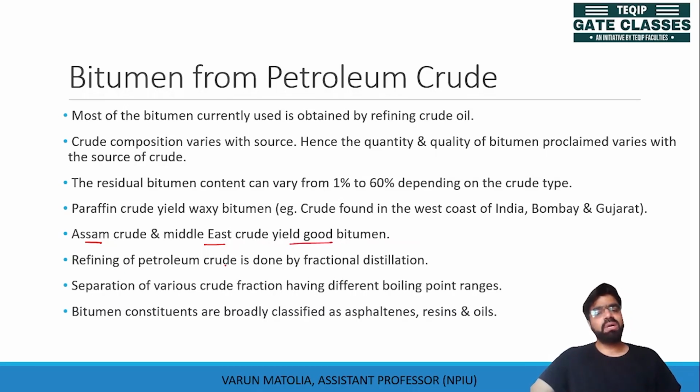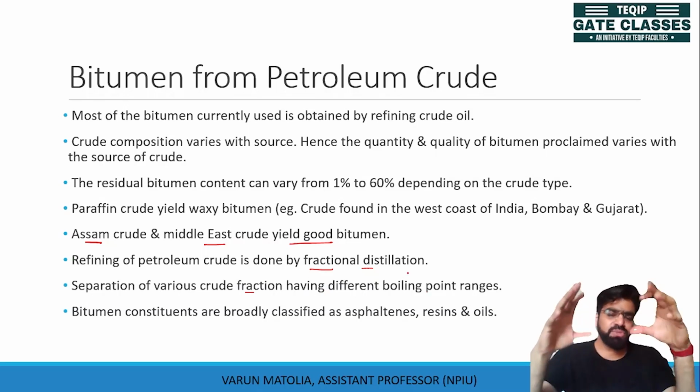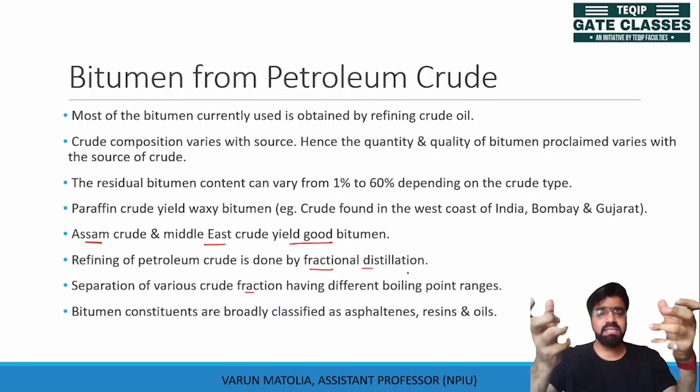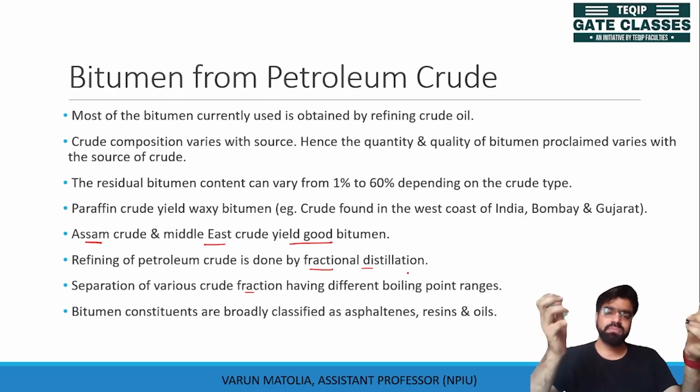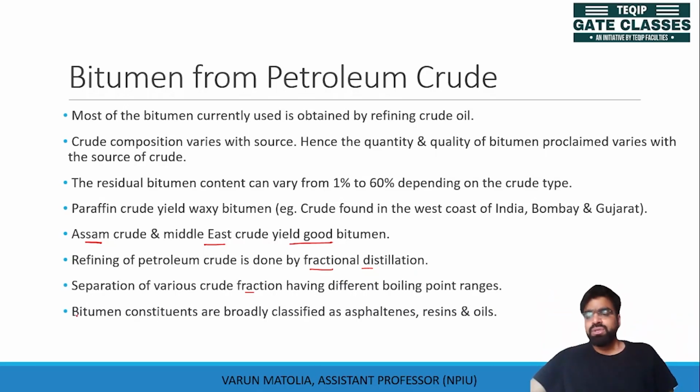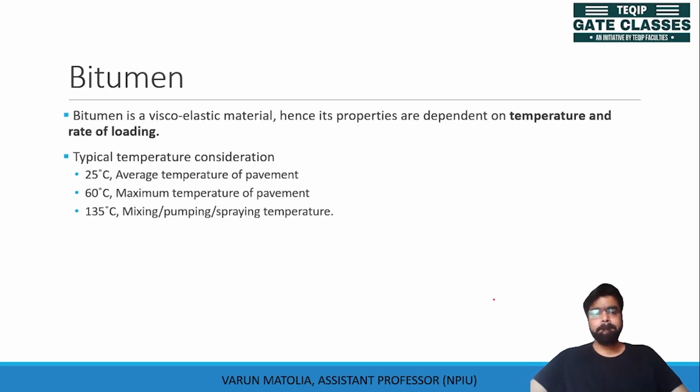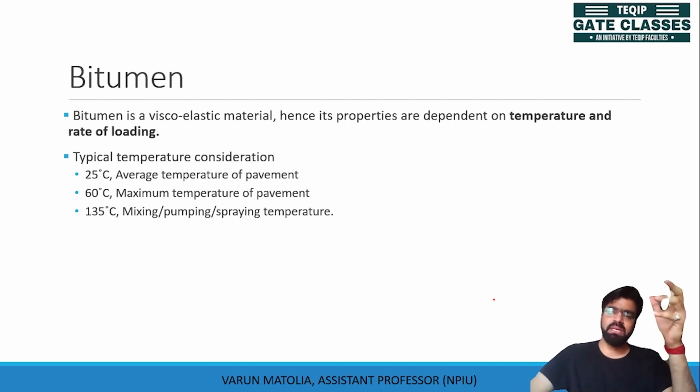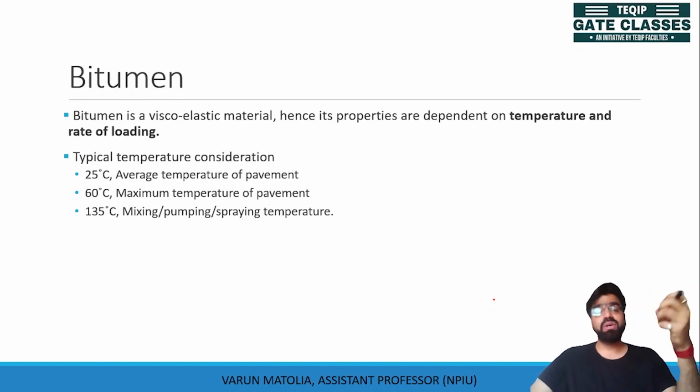The refining of petroleum crude is done by fractional distillation, which we have already discussed: the separation of various crude fractions at different boiling points. The constituents of bitumen are actually asphaltenes, resins, and oils. So this is what bitumen is, containing asphaltenes, resins, and oils. Bitumen is a viscoelastic material, meaning its properties depend on temperature and rate of loading.